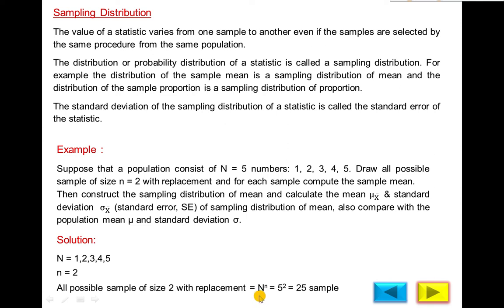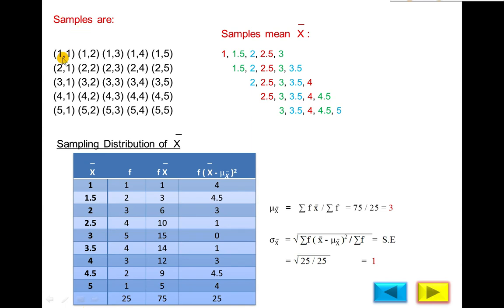Two times, 2 power 2 is 4. Same as there, for population size 5 with sample size 2, 5 power 2 will be 25 samples. So first we will draw 25 samples of size 2 with replacement. First write 1, then replace it in the same population, and you can select 1 again as another sample.